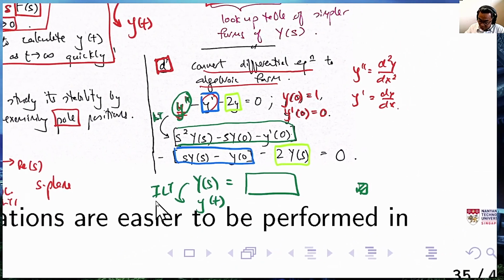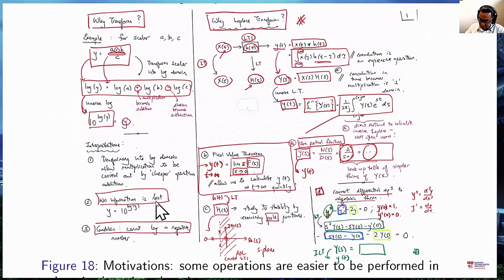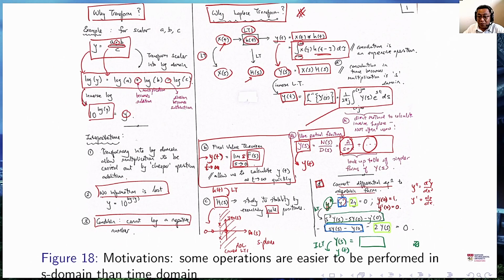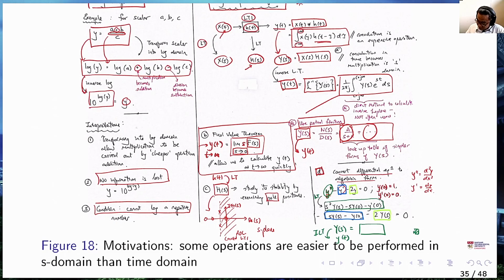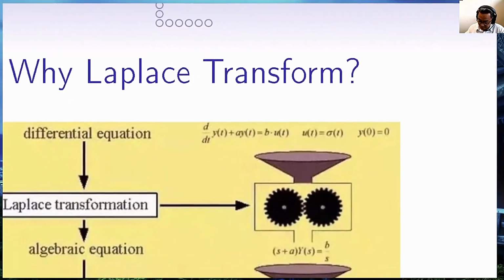Take a look at this page, which basically summarizes why we perform the Laplace transform using these few examples. Next page, I will give you another picture of this example, converting differential equations to algebraic form.